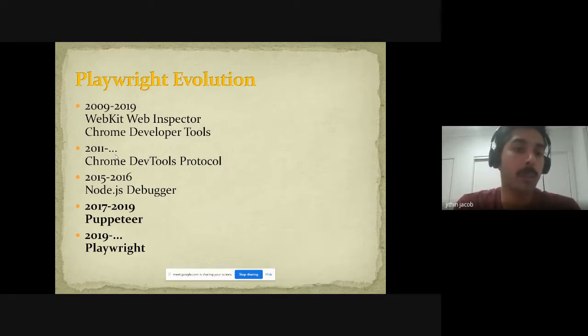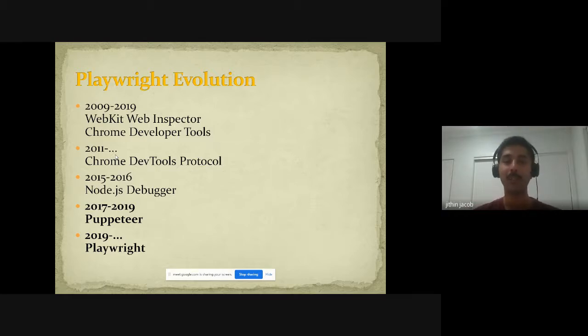So if you look at Puppeteer, we will see so many similarities with Playwright as well. In 2019, what happened is some of the team members moved to Microsoft, and they initially started Playwright as a fork of Puppeteer. So that's why, if you look at the API documentation, they look so similar, and it's less than 2 years old now, and it has reached 1.14 version at the moment.